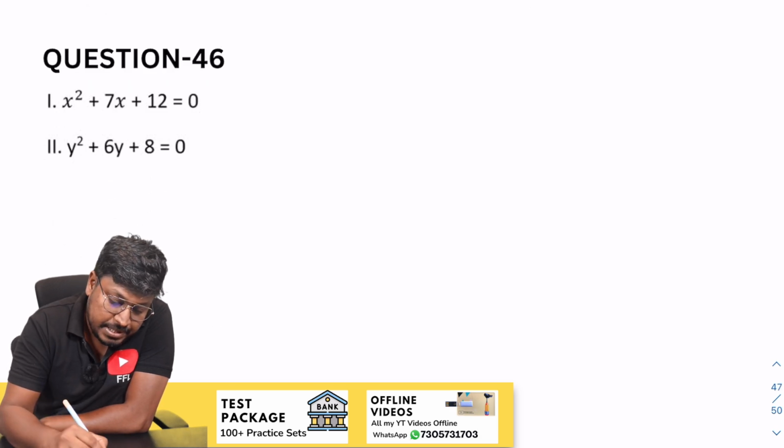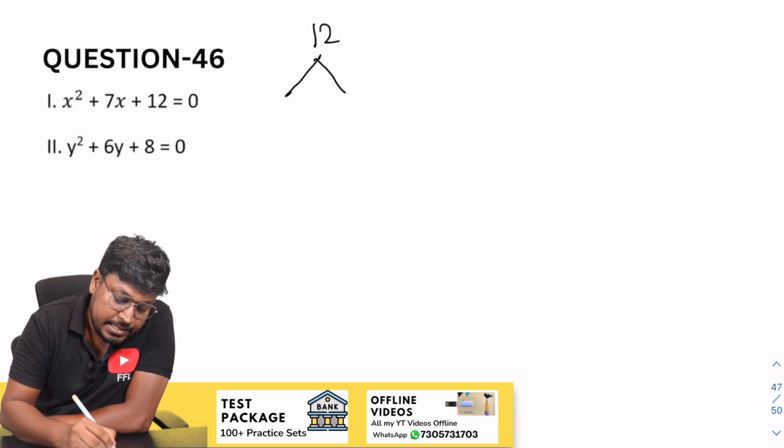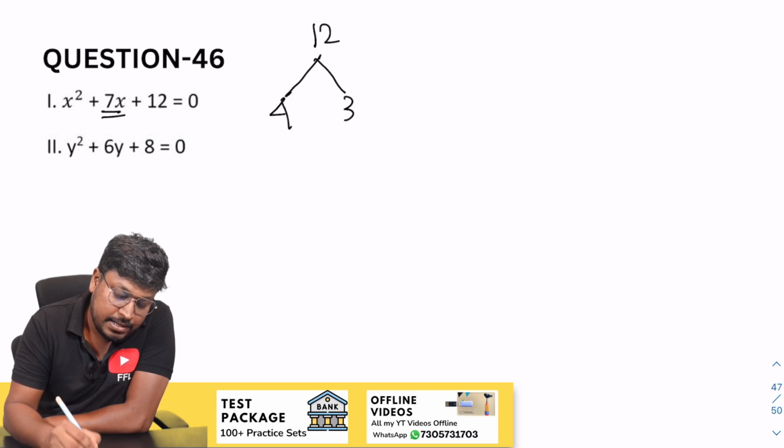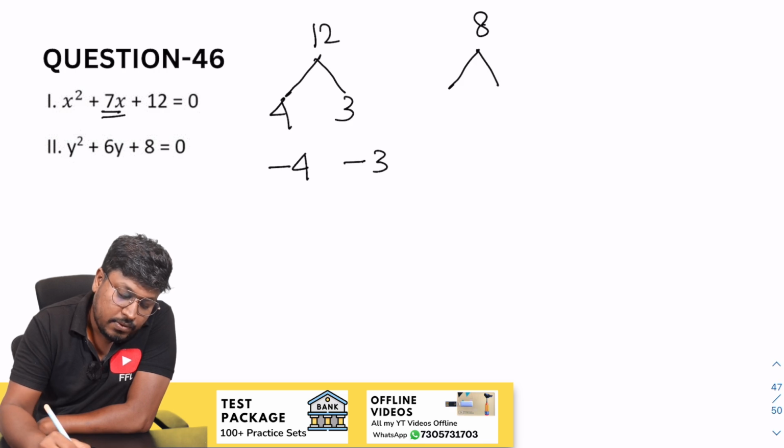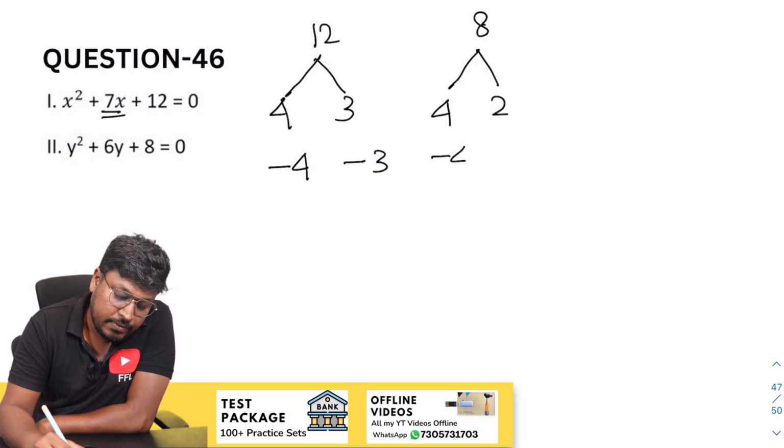So 46th question, so 12. Our target is to get 7. So 4 threes are 12, so minus 4 minus 3. Next will be 8. So 4 into 2 will be 8, so minus 4 minus 2.